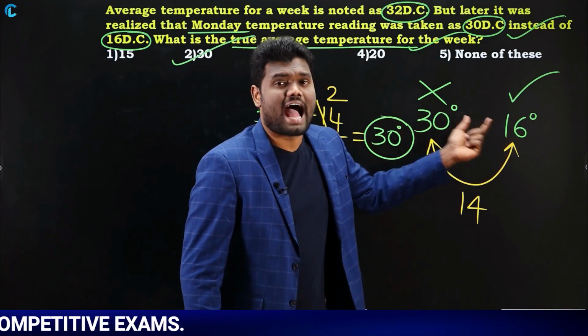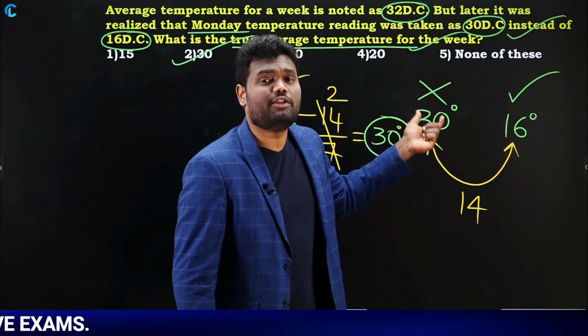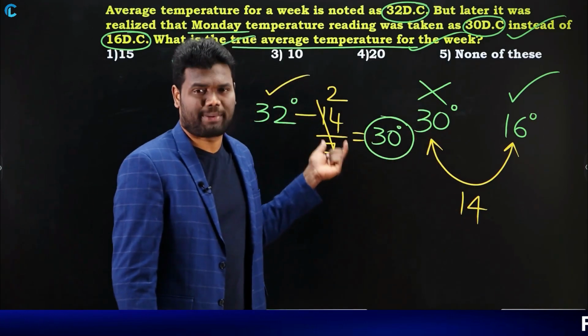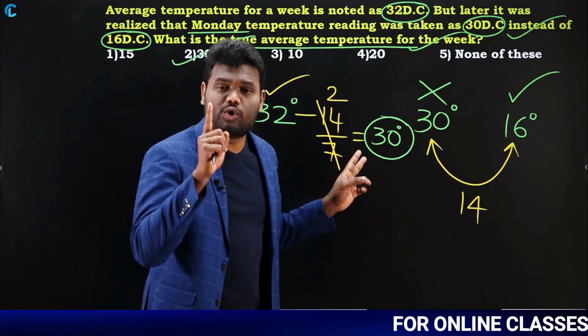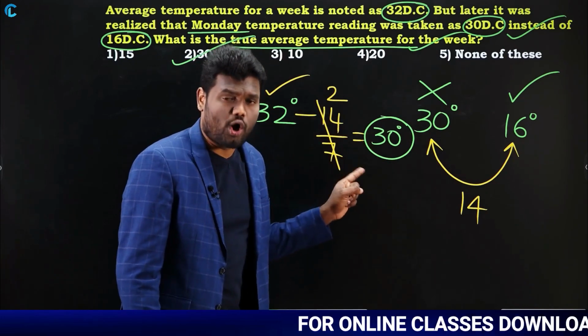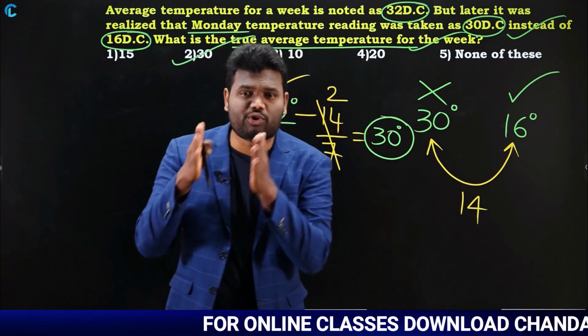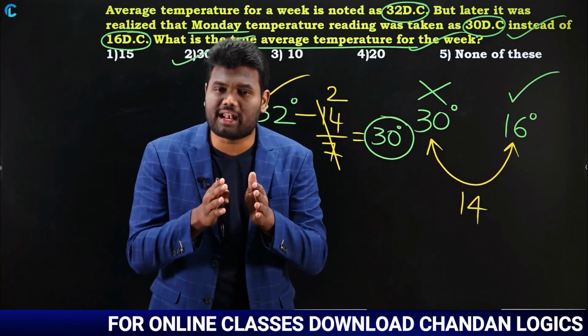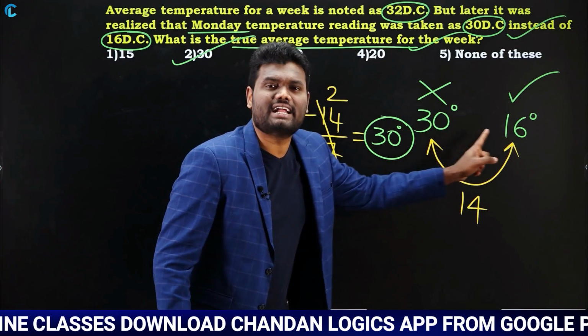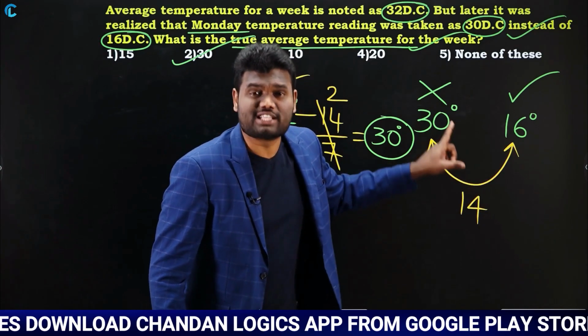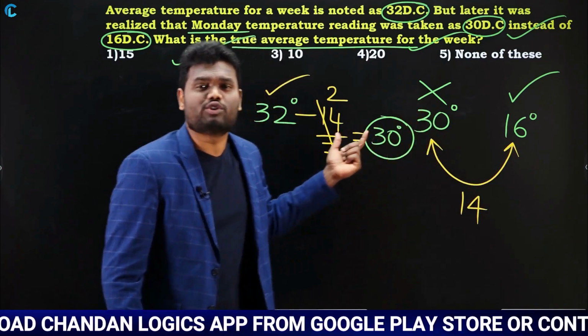Take the difference, and if the wrong value is more, then you need to subtract. If the wrong value is less, then you need to add. But don't forget, while you're subtracting or adding, you need to distribute them. That is the reason for 30 and 16, the difference is 14. As the wrong value is more, I need to subtract it.